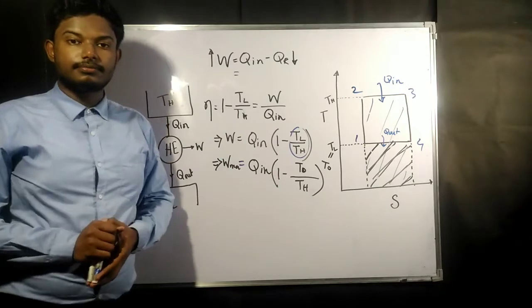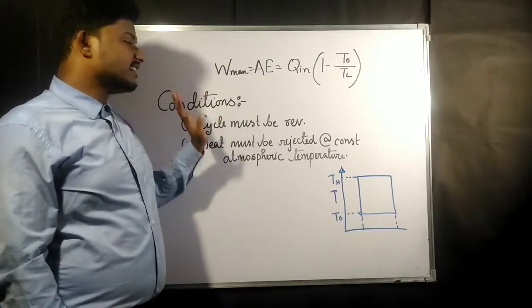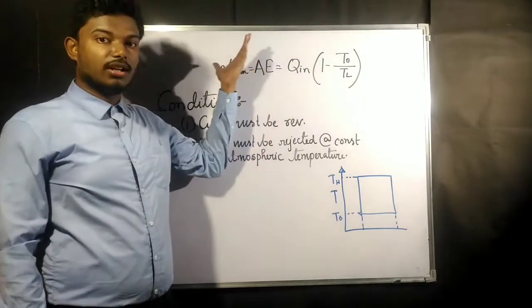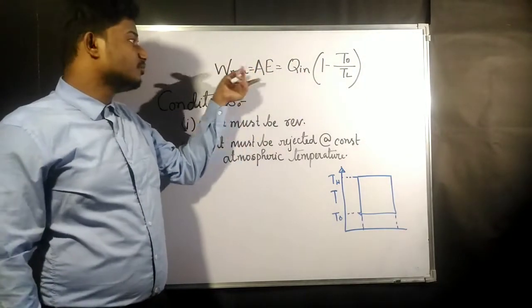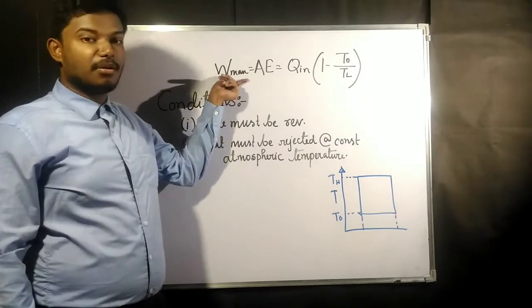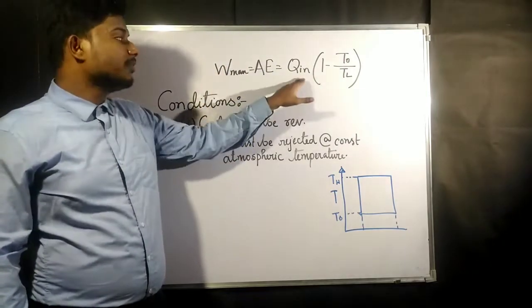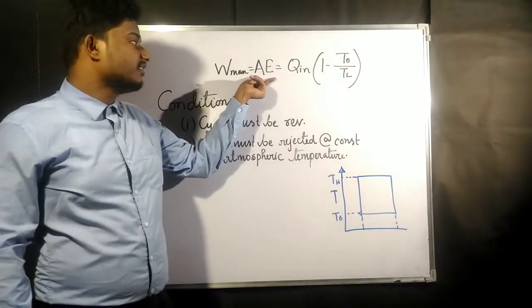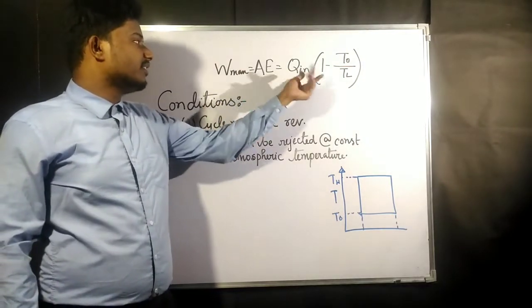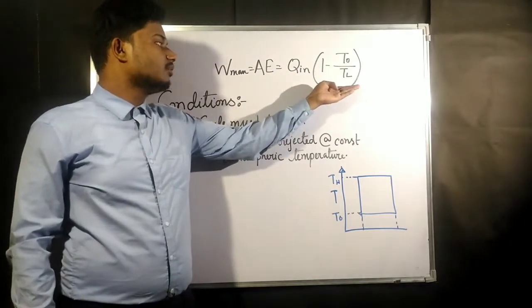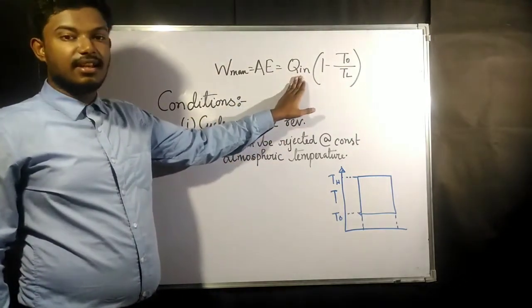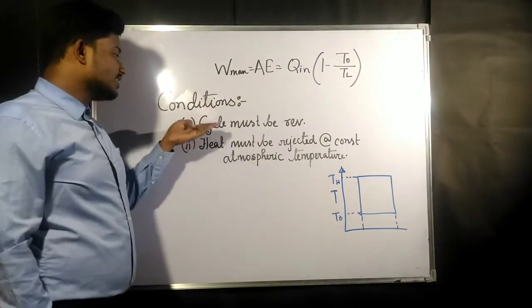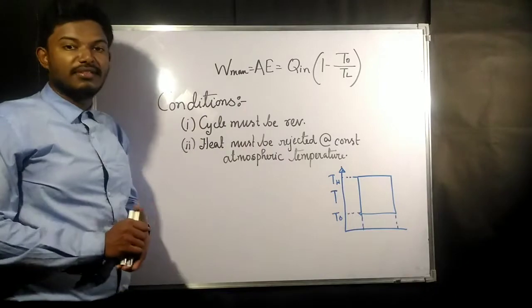We are going to see the conditions for work to be maximum. Now this was the expression which you have gotten on the other board, in the previous board. So this is the maximum amount of work which could be taken out from Q in. This amount of work is known as available energy. I have written it here as AE. This is the amount of available energy which we are going to get for the heat given.